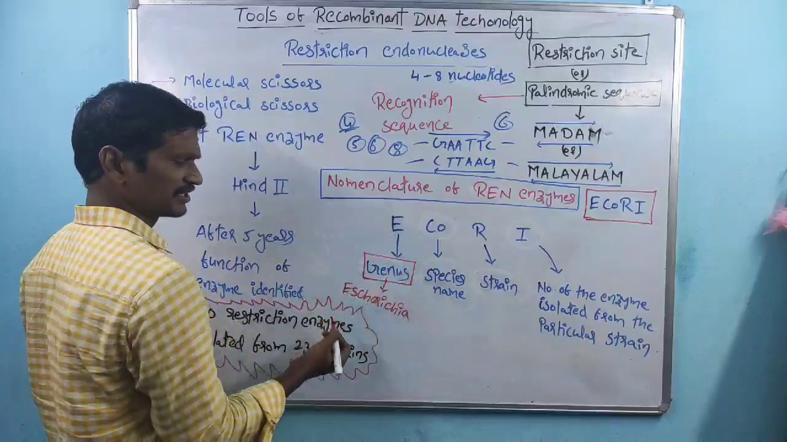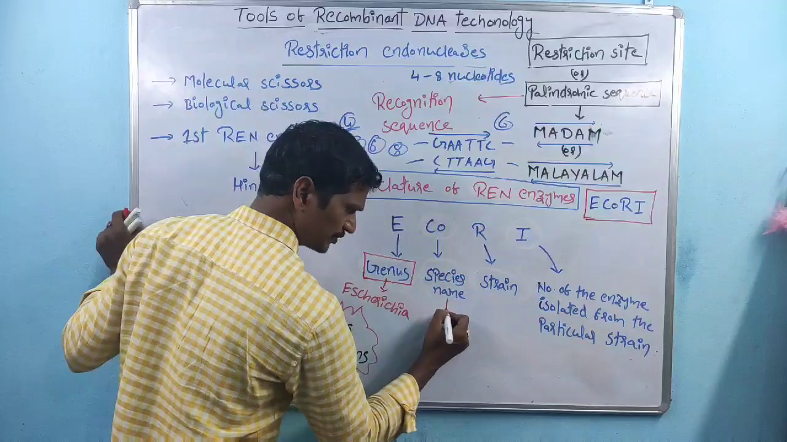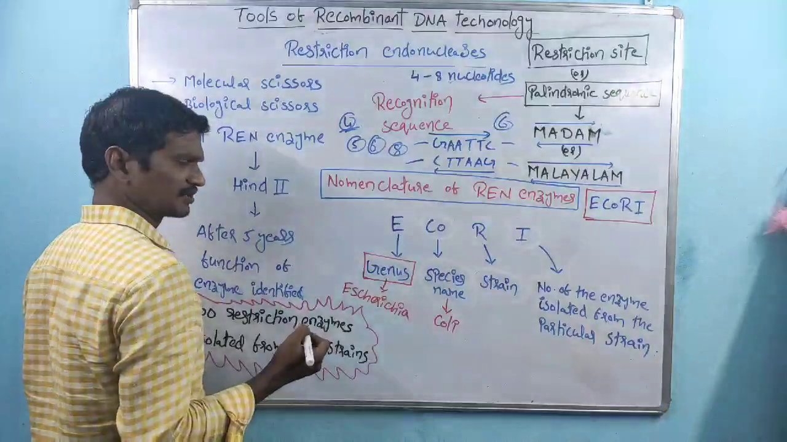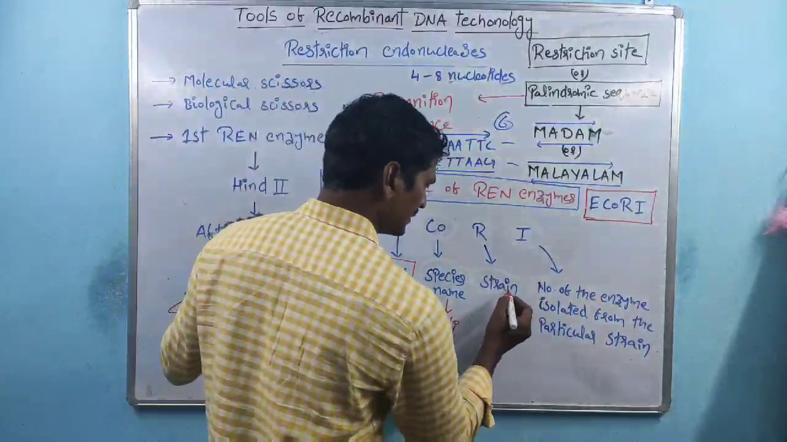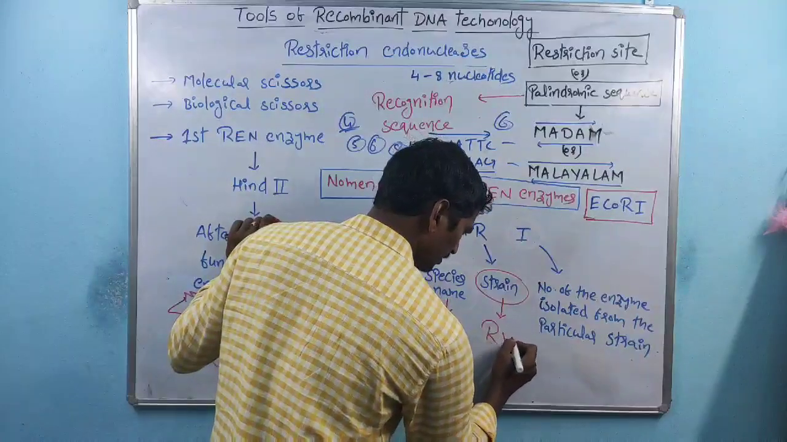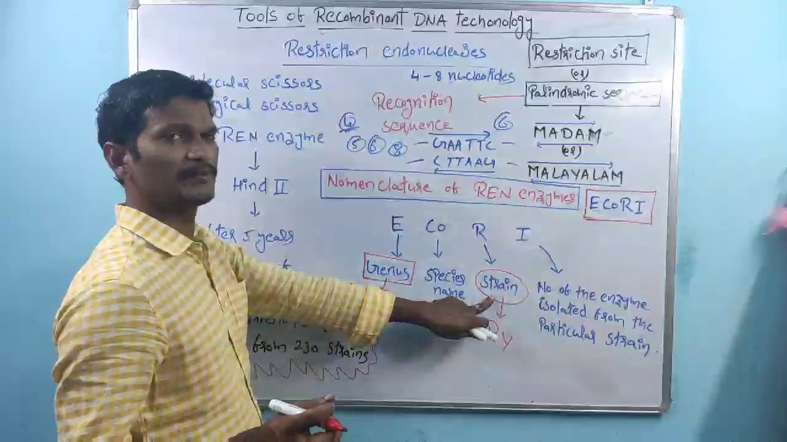E indicates the genus name, Escherichia. CO indicates the species name. The species name is coli. Escherichia coli. R indicates the type of strain. This one is indicated as capital R and capital Y. So this indicates the type of strain.